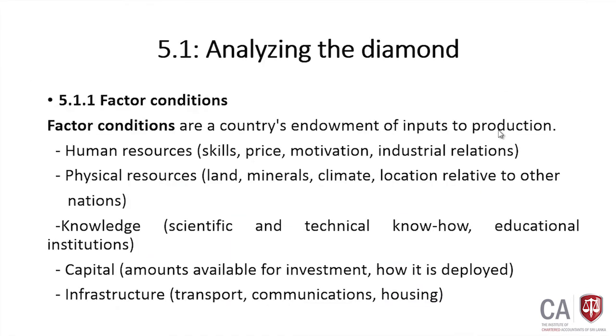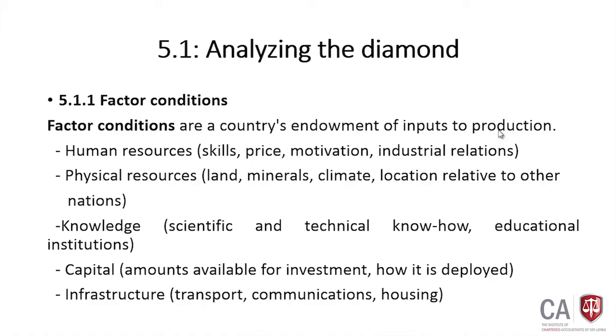We will look at each factor. First of all, we will look at the factor conditions. What are factor conditions? The factor conditions are a country's endowment of inputs to production.